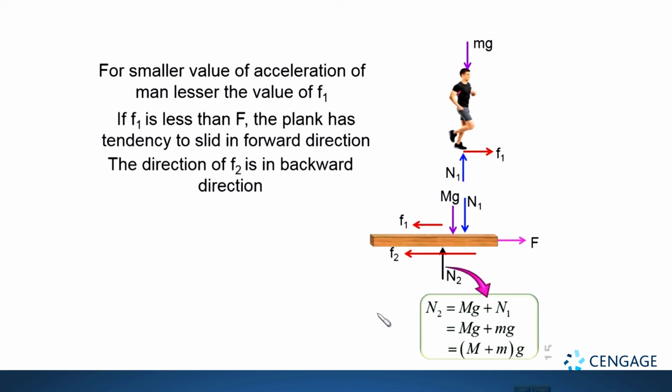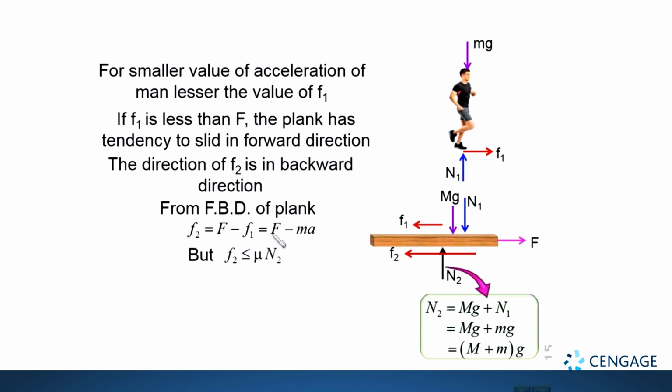Now, we can follow the free body diagram of the plank again. From this free body diagram, what can we write? F2 equal to capital F minus F1. Now we substitute the value of F1 again, that is ma. So F2 equal to F minus ma. This F2 is static in nature, and again we can say F2 is less than or equal to mu multiplied by N2.